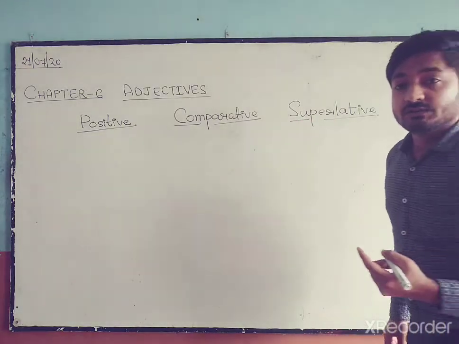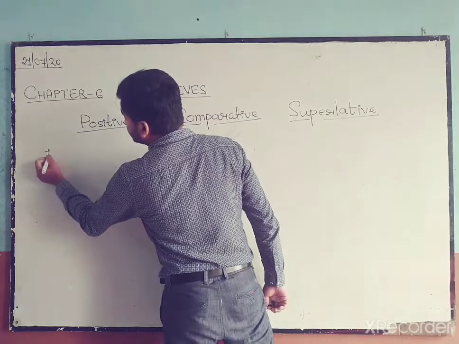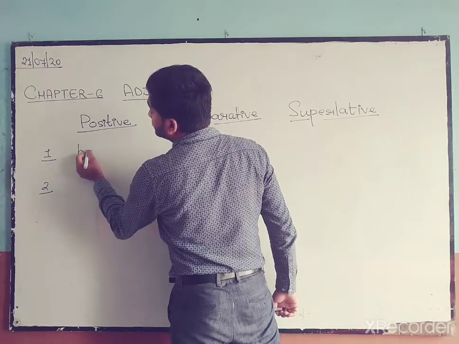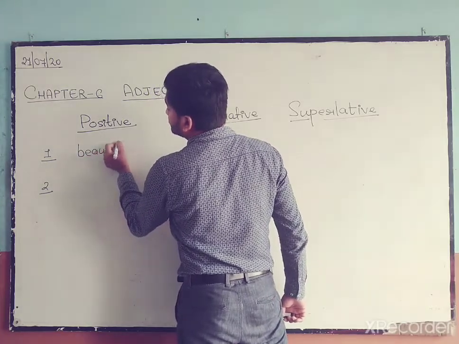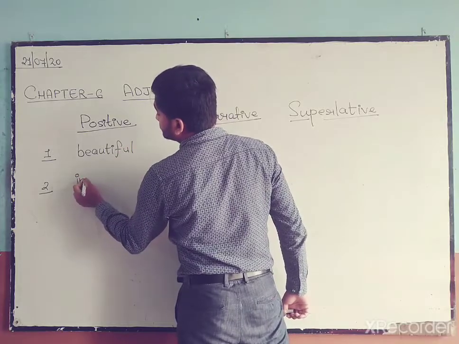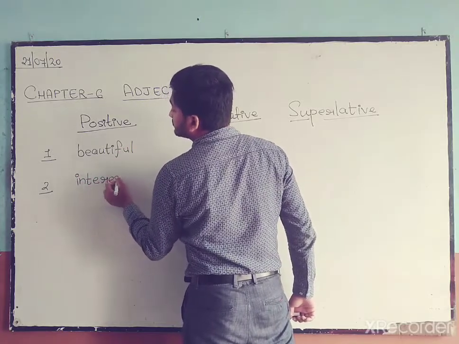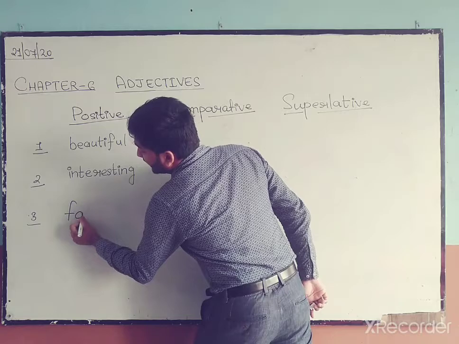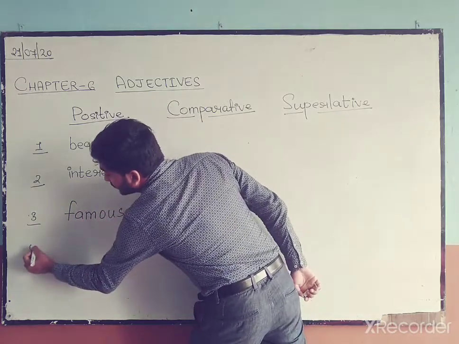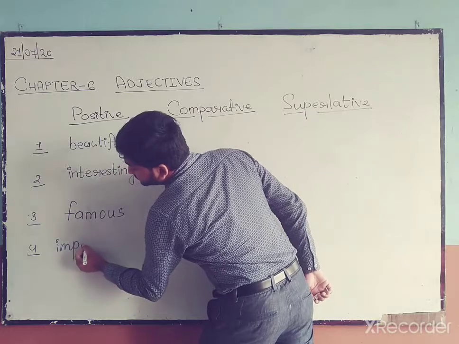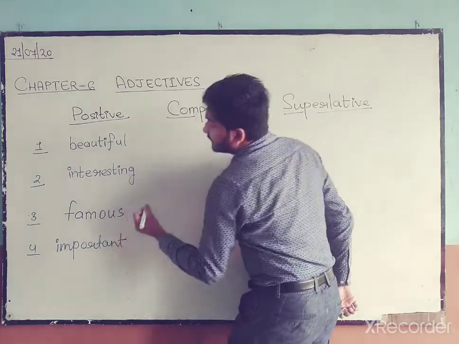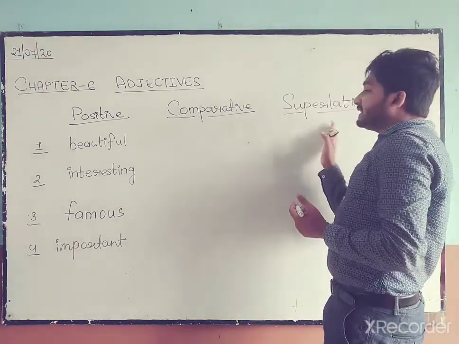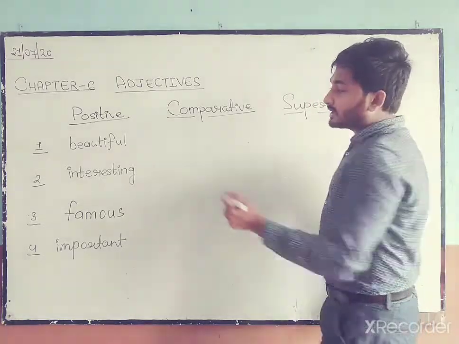Positive, comparative and superlative. Now see these words, these adjectives. Number 3, famous, and number 4, important. Now, when we make the comparative or superlative degree of these adjectives, then see what happens.